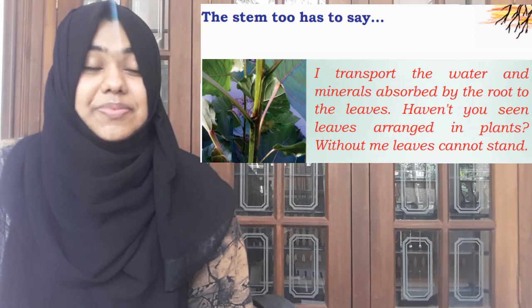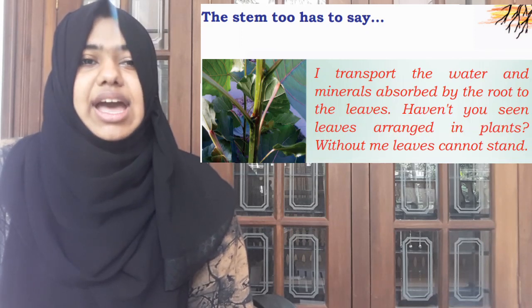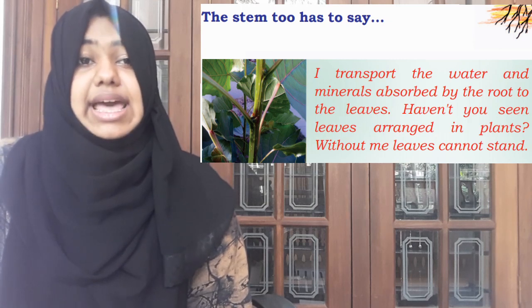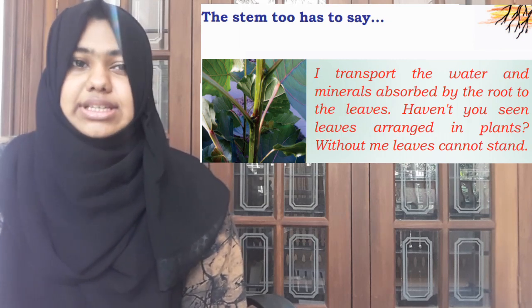So now look at this picture. There are the roots, there are the leaves, right? Now tell me what is missing in here? It is the stem, isn't it so? Yes. Okay. Last week I became the root, right? And I told how I helped the plant. This week I am going to become a stem. Okay? This stem too has to say something. Now listen to me. What is the stem saying? I transport the water and minerals absorbed by the root to the leaves.